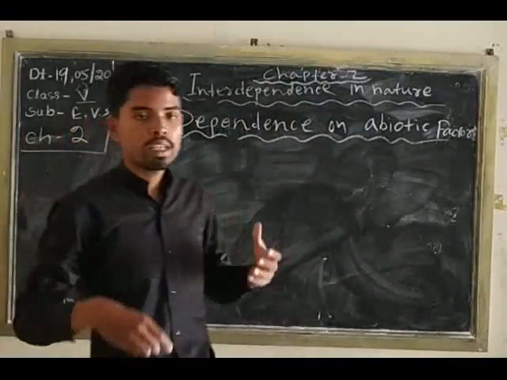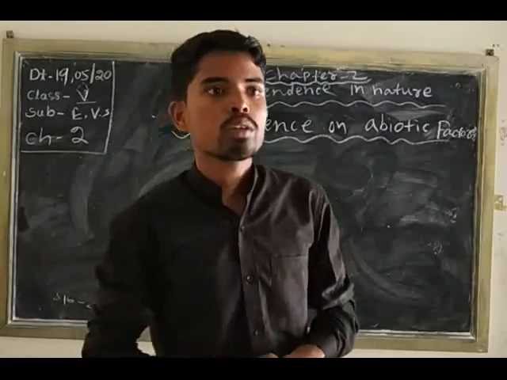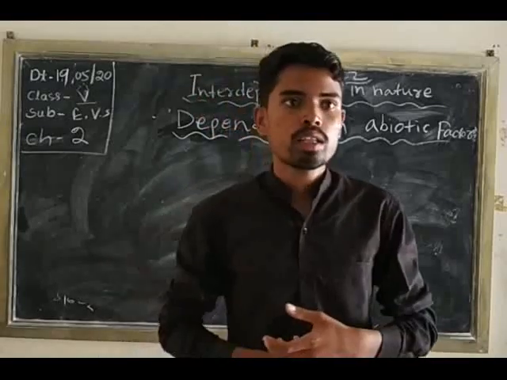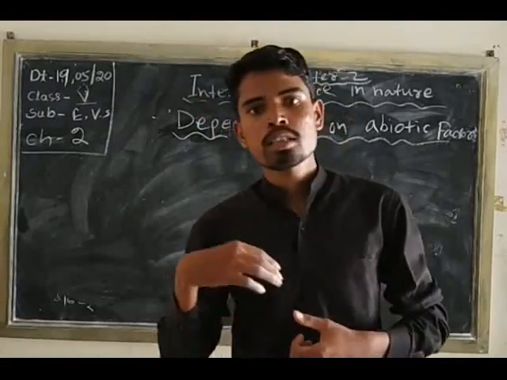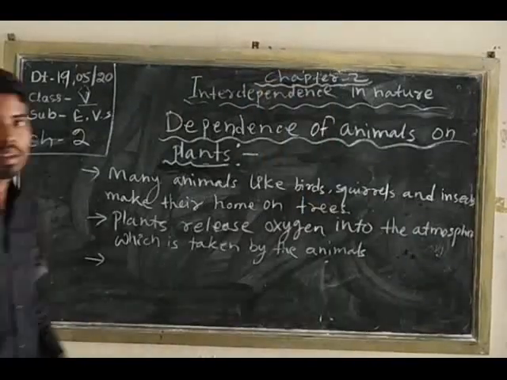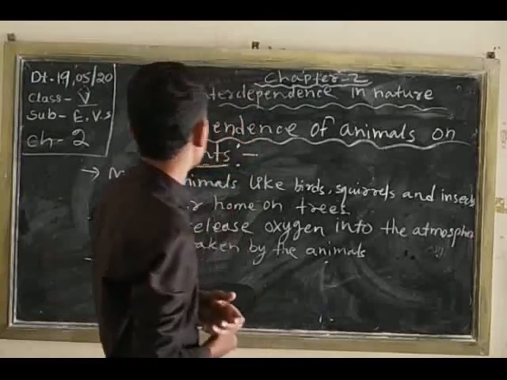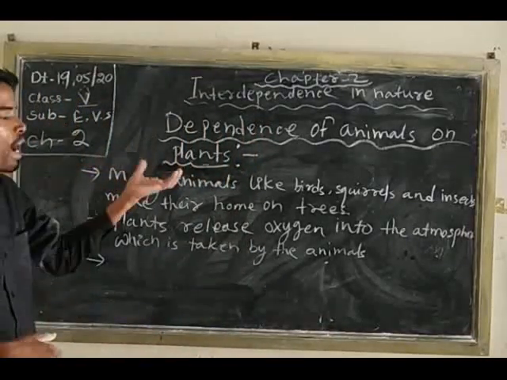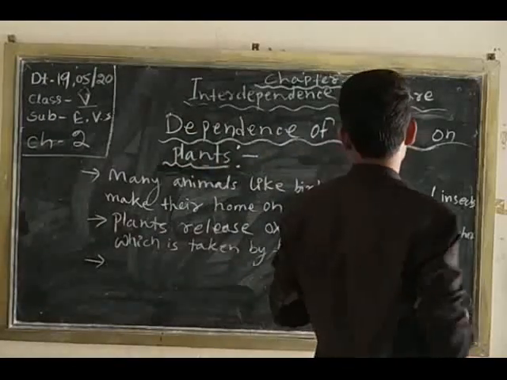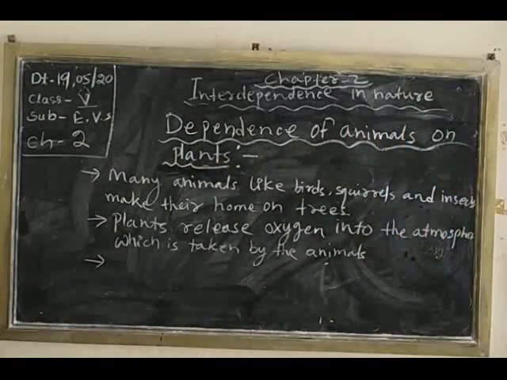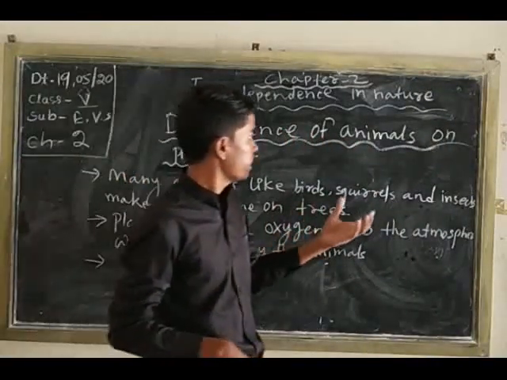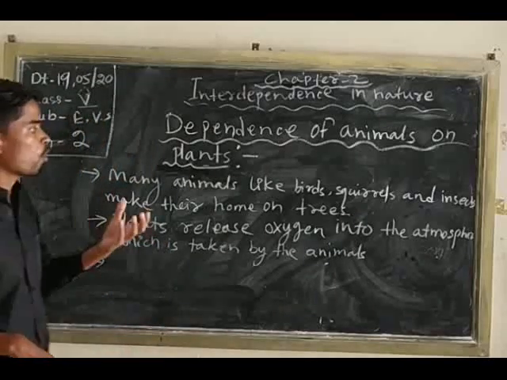So this is the dependence on the biotic or abiotic. Okay, so next come to the dependence of animals on plants. Animals directly or indirectly depend on plants. Students, how do animals depend on plants? Many animals like birds, squirrels, and insects make their home on trees.